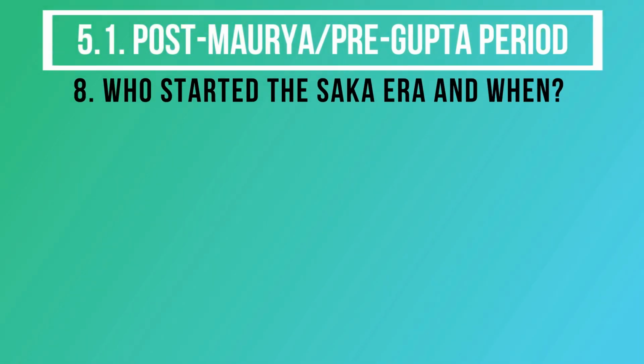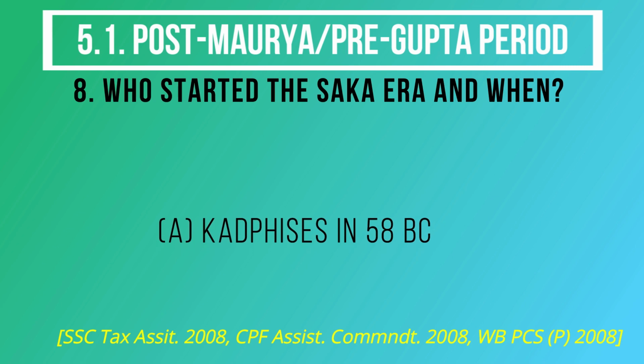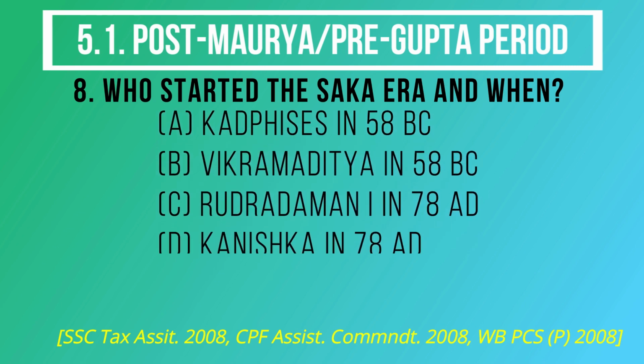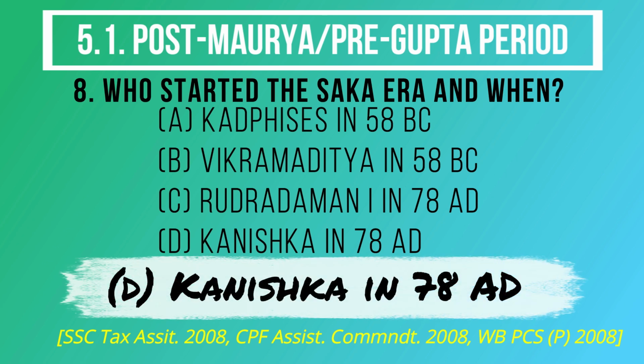Question number 8. Who started the Saka era and when? The options are A. Kadphisas in 58 BC, B. Vikramaditya in 58 BC, C. Rudradaman I in 78 AD, D. Kanishka in 78 AD. And the correct answer is option D. Kanishka in 78 AD.